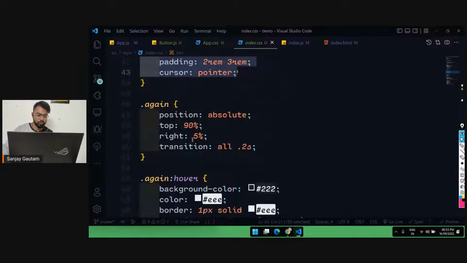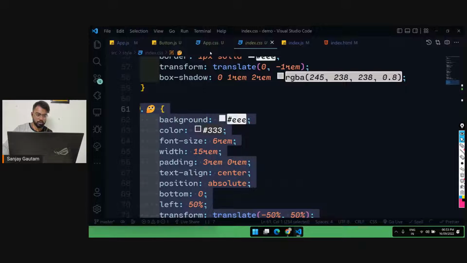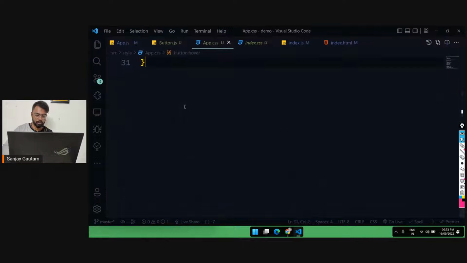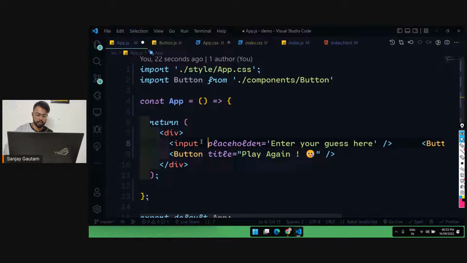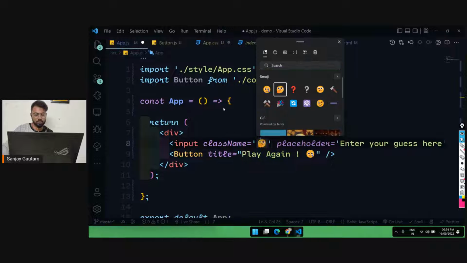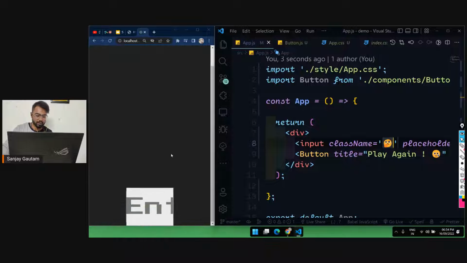Let me take this index.css, copy it and paste it here. By the way, you can give the class name and the ID name as an emoji, so I'm going to use an emoji as the class name, just to look a little cool. Here we have our take a guess.